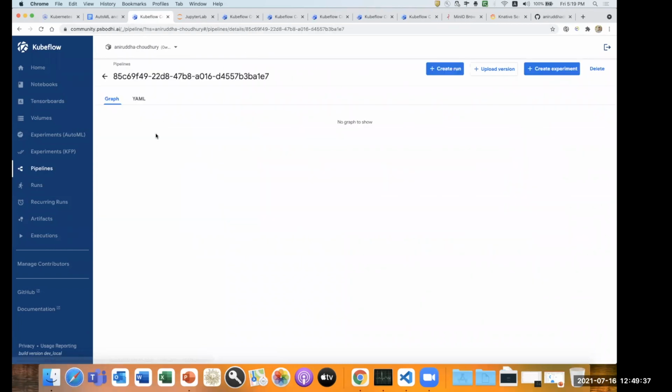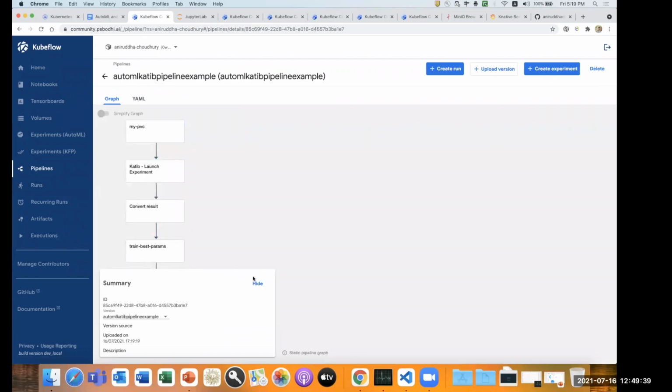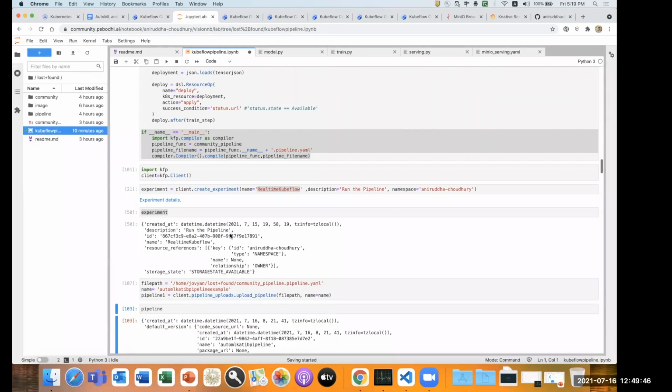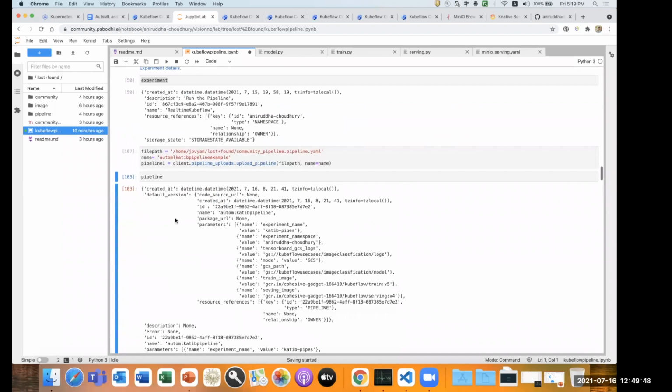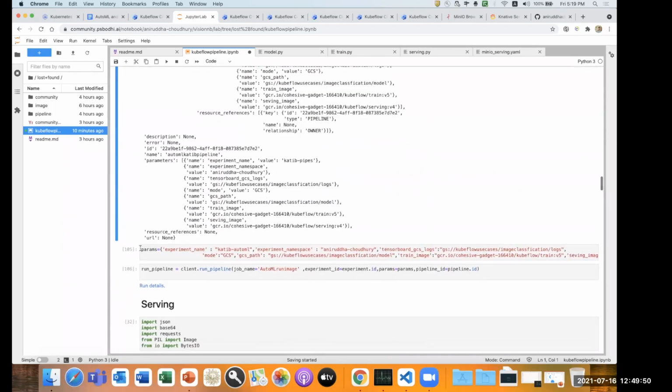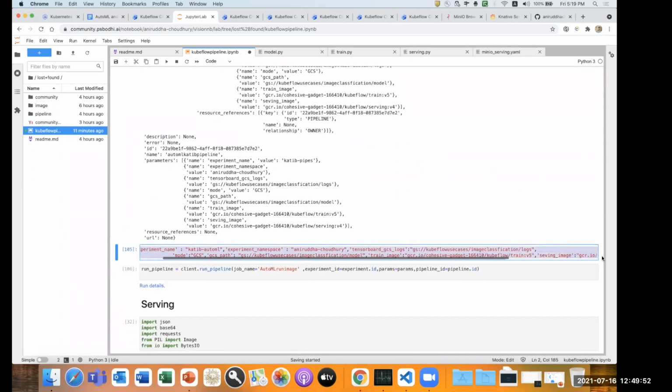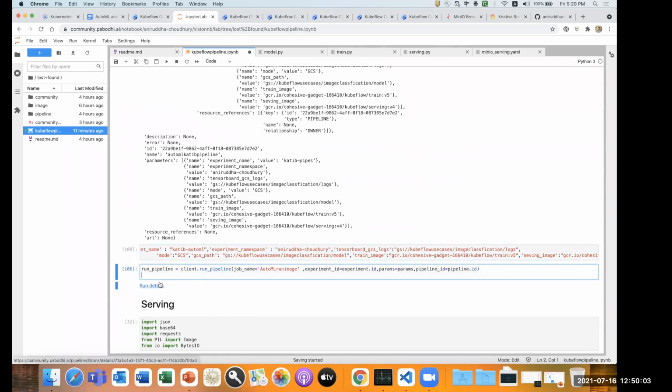If you go to that, we have a pipeline ID, where we can try to run it from the UI, or you can run it programmatically from the KFP client in our notebook. Once you do that, we have our pipeline details, what this pipeline is about and all. And these are the pipeline parameters which will trigger the Katib job and the operator of all the training specs. Once I declare these parameters, we can run the pipeline in one go.